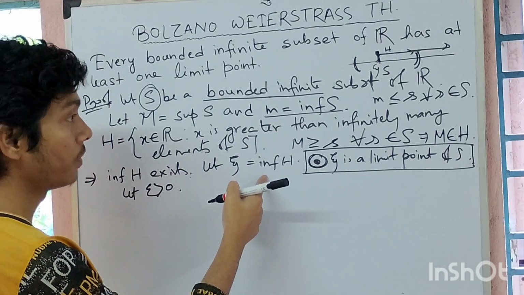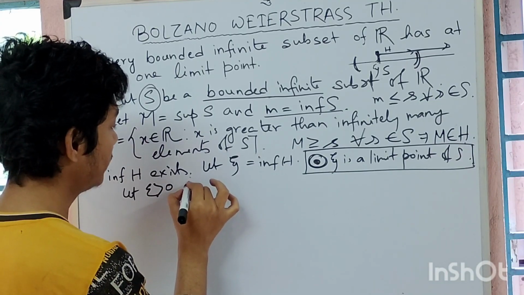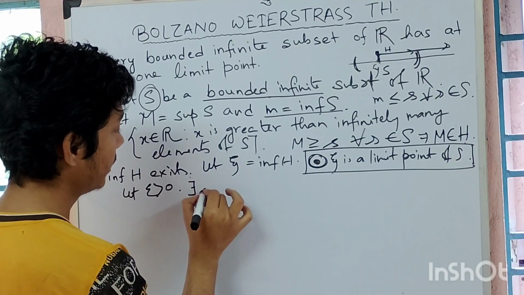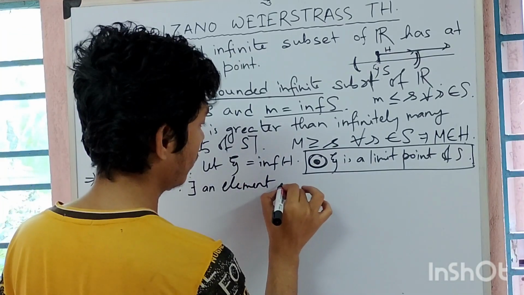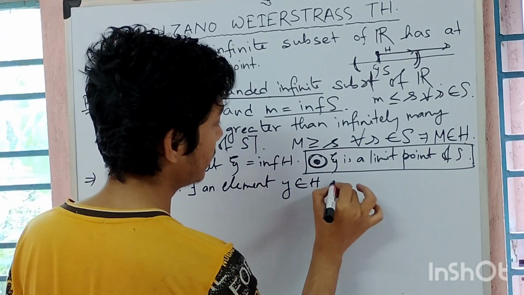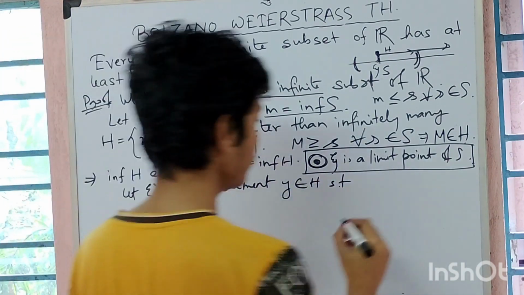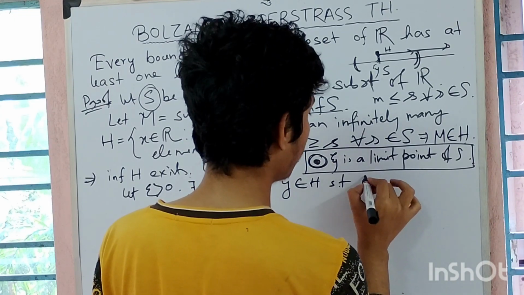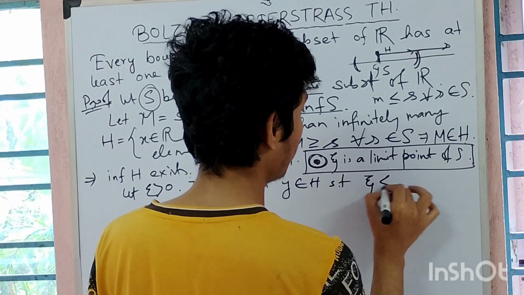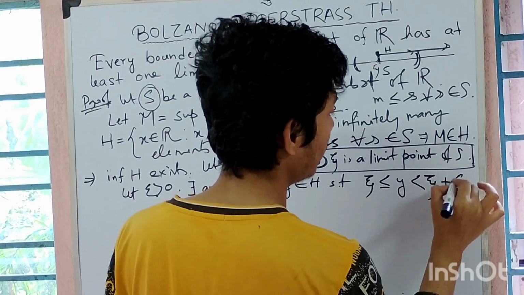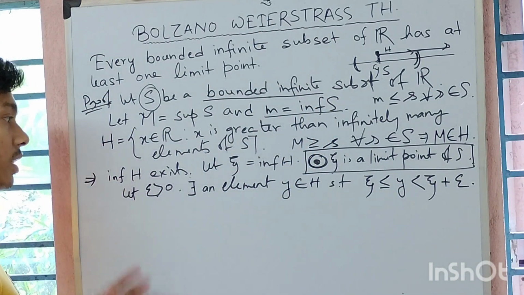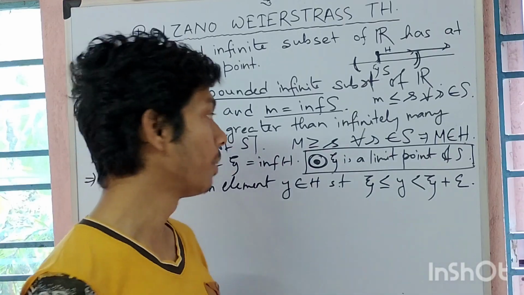I have written one property of infimum, that is, there exists an element y belonging to H such that xi is less than or equal to y, which is strictly less than xi plus epsilon. This is the property of the infimum.